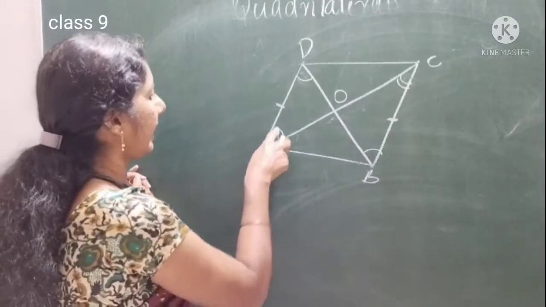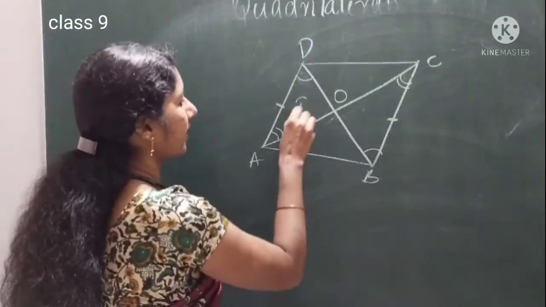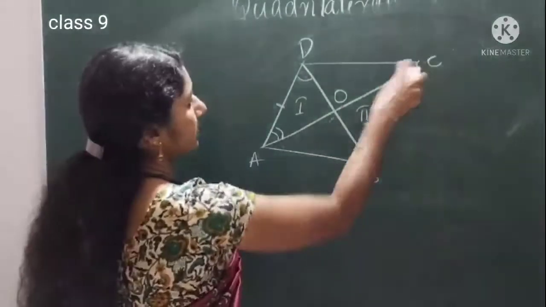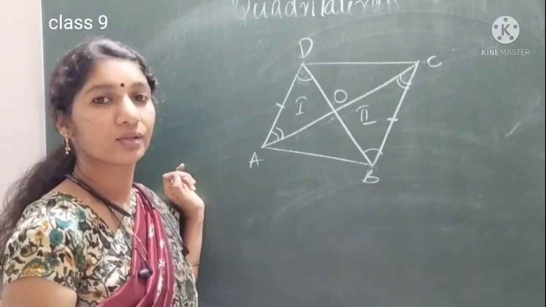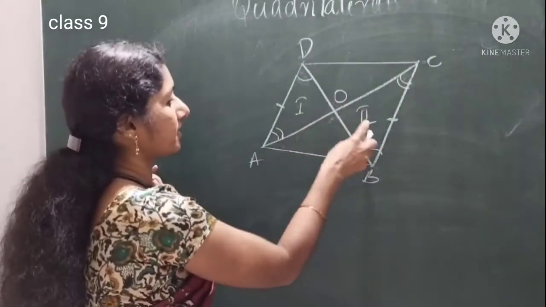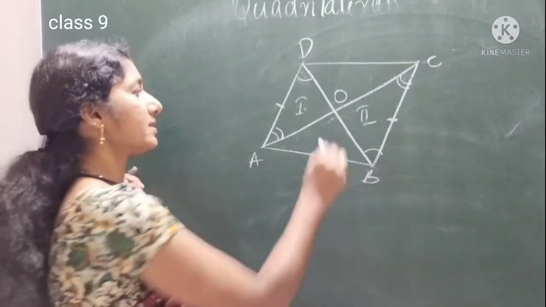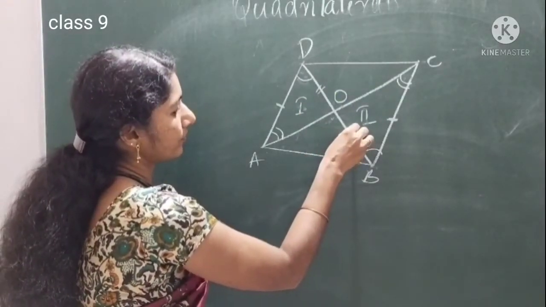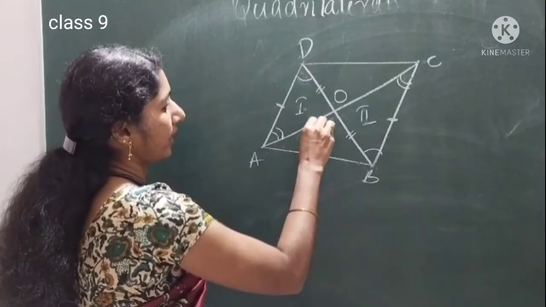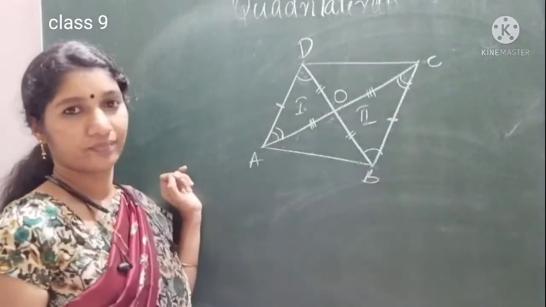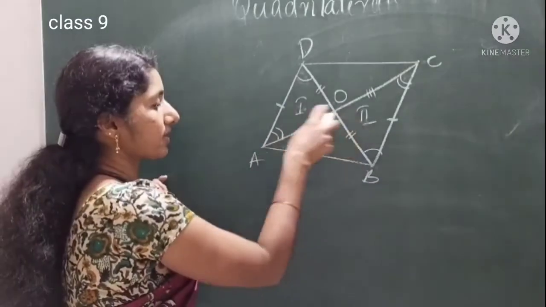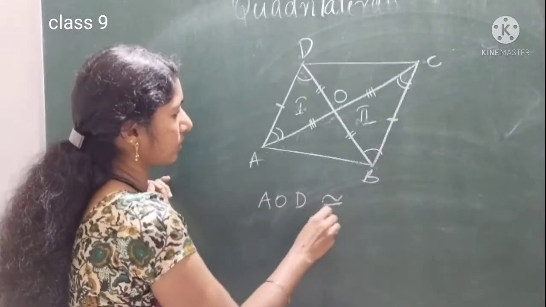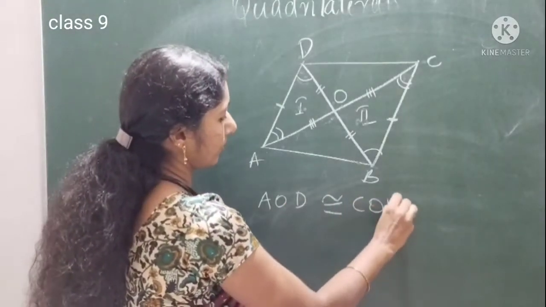So by ASA criteria, triangle AOD and triangle COB are congruent. Since they are same, their corresponding sides are equal. So OD is equal to OB, OA is equal to OC.